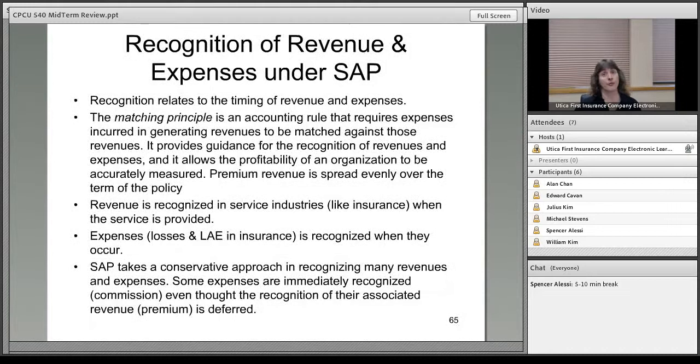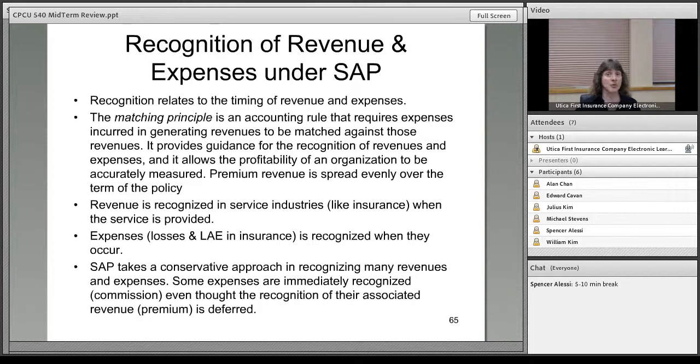Recognition of revenue and expenses. Just as assets are valued conservatively, revenue and expenses are valued conservatively also. Recognition relates to the timing of revenue and expenses. The matching principle, which we talked about before, is the accounting rule that requires expenses incurred in generating revenue be matched against those revenues. It provides the guidance for the recognition of revenue and expenses, allowing the profitability of a company to be accurately measured.